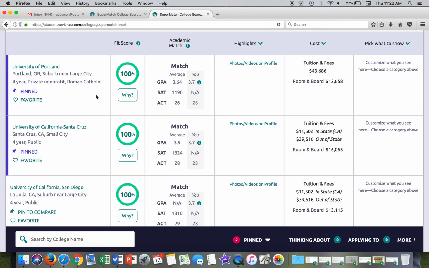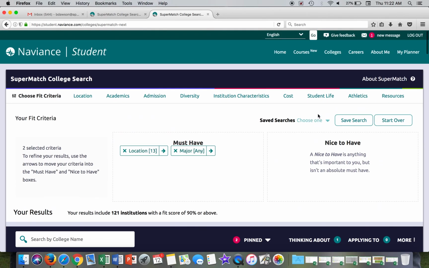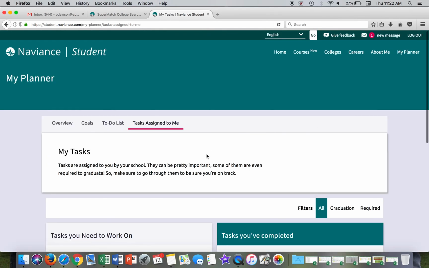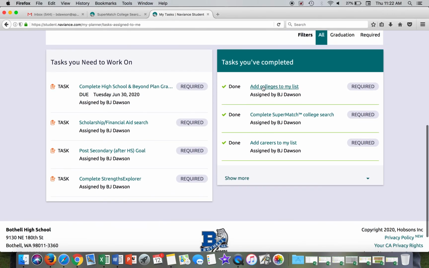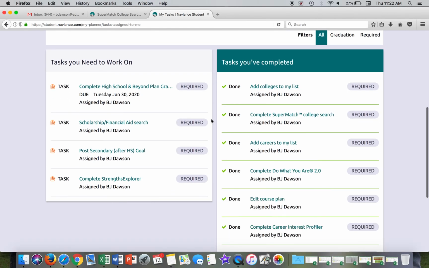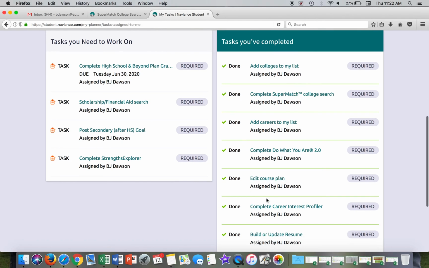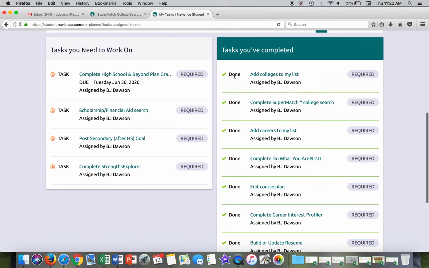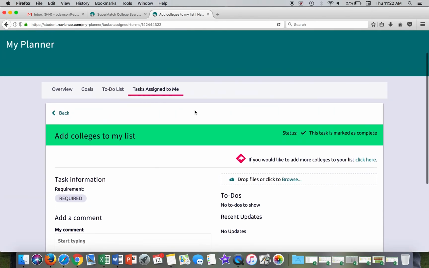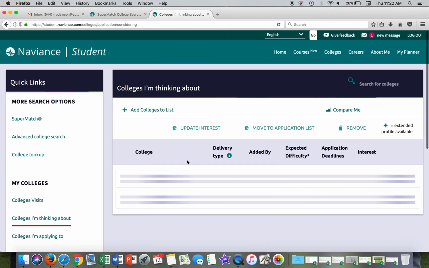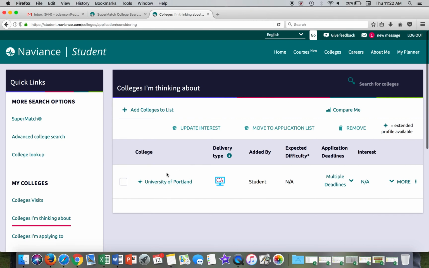If you like a particular school, you can favorite that school. Once you've favorited it, I'll go back to my planner, tasks. I have now added colleges to my list. And I don't think I mentioned this earlier, but the two major tasks that we need to complete as juniors are complete Supermatch college search and add colleges to my list. So if I click on that, I go add it, click here, you already see University of Portland. Okay, so now I've already got that on my list because I favorited it when I was in Supermatch.